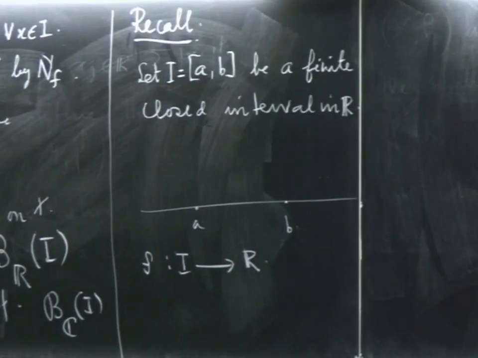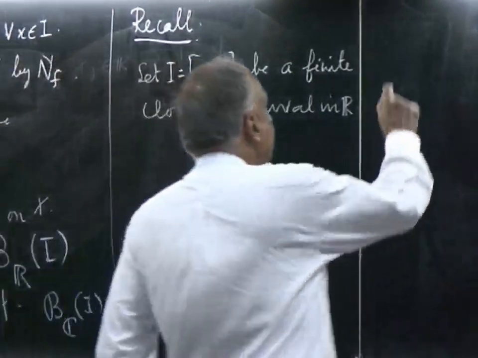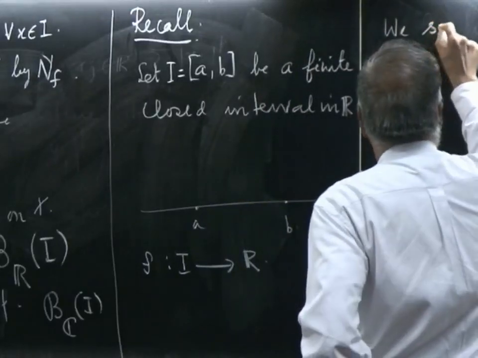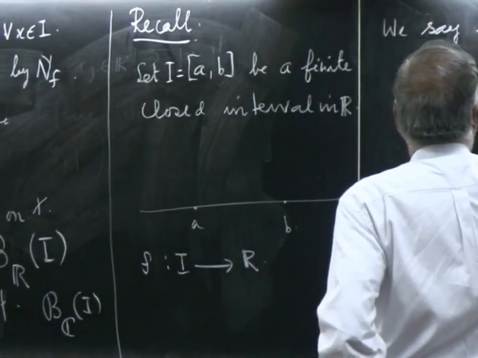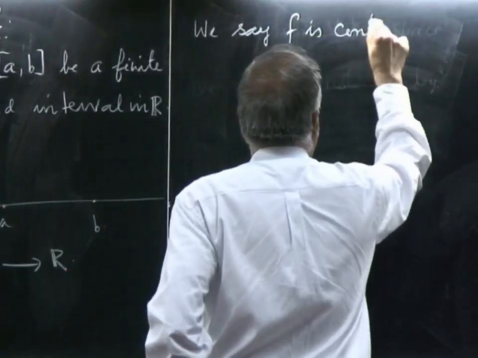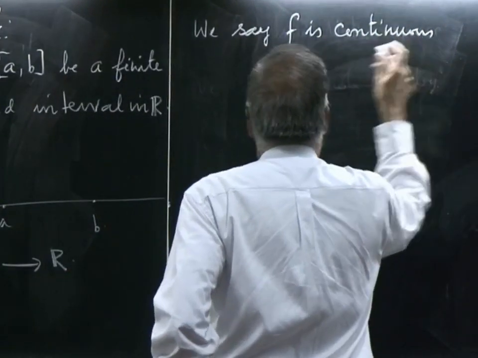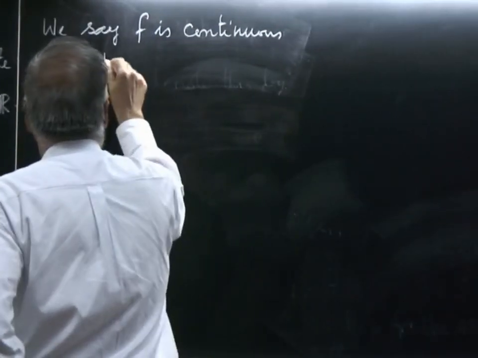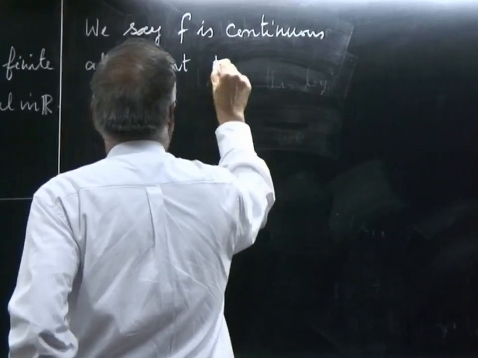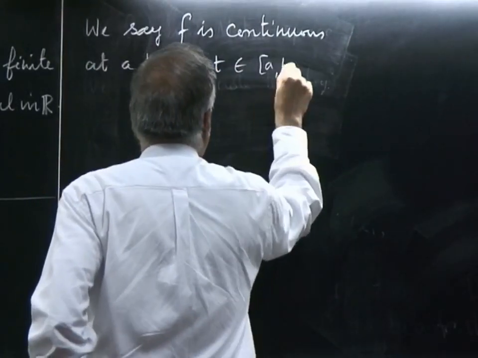So, for all x in A B, f of x makes sense and is a real number. Now, I say f is continuous at a point t belonging to A B if.